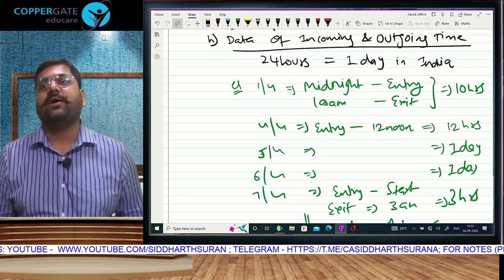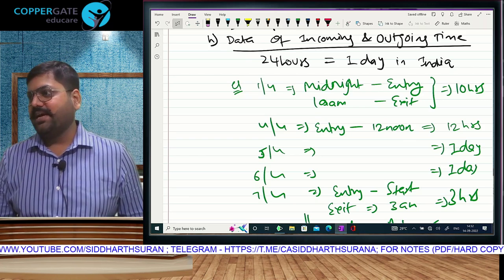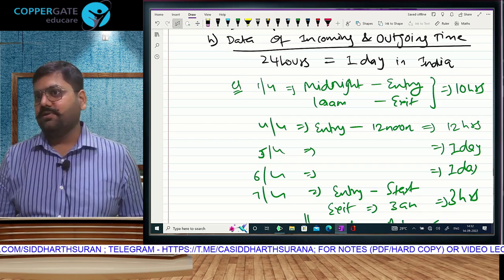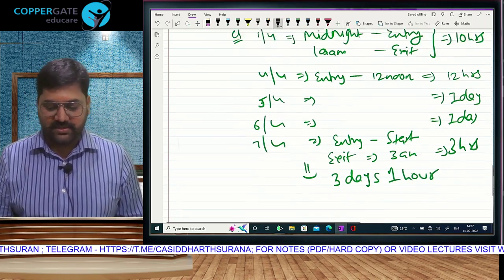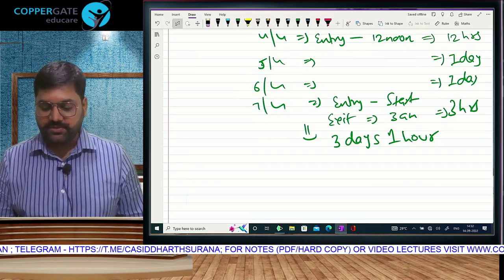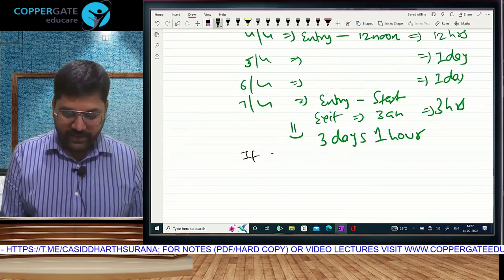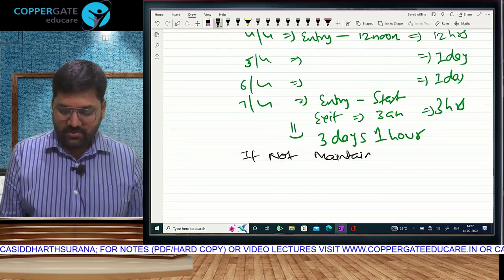Airline ka arrival and departure we can't take. Because airline ka arrival ka time and departure ka time are on the land. But sirf land is not India, no, even the airspace is India. So this is not possible. They have given a rule which is not possible. Then they say if not maintained. Can I say this will be the case for everyone? No one will maintain.